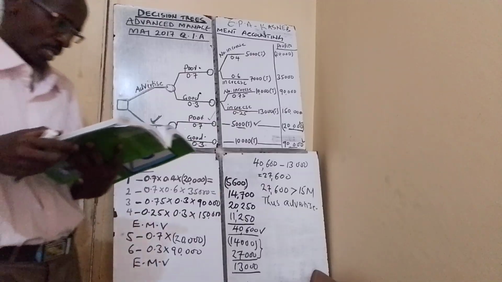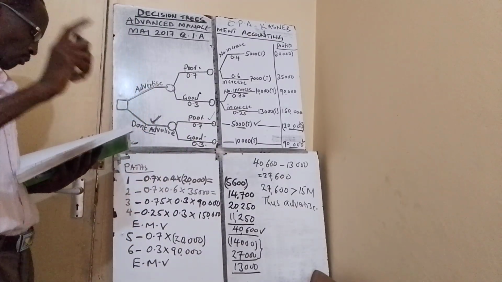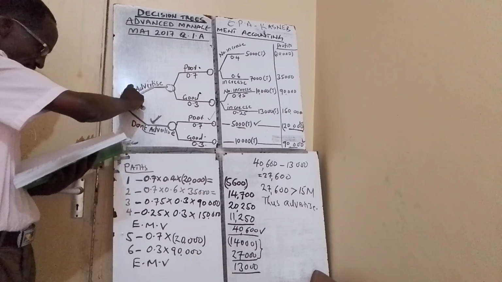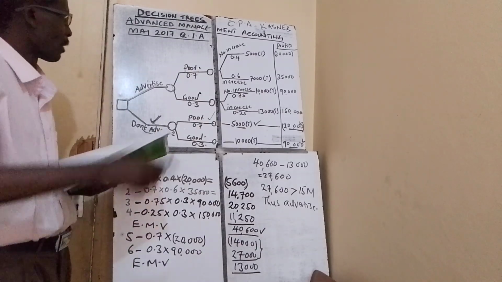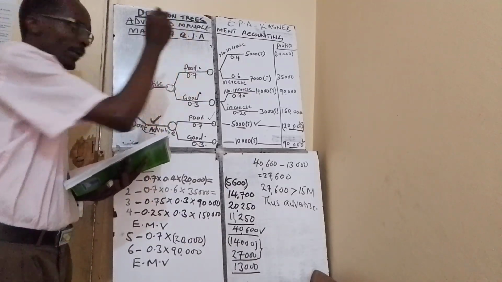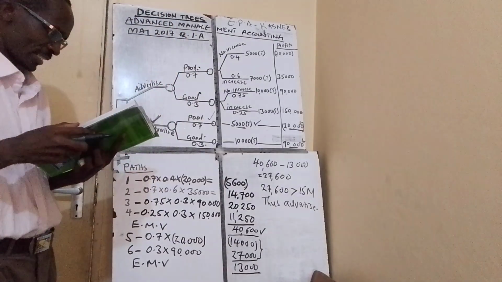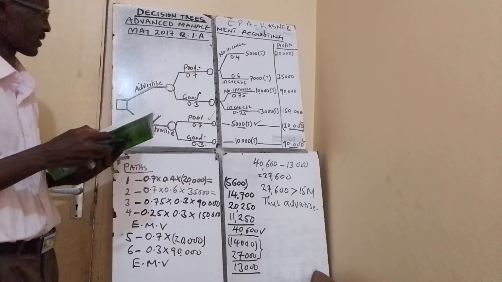So let's move on. If the concert is advertised, that is bullet number 4. If the concert is advertised and the weather is poor, there is a 60% chance.